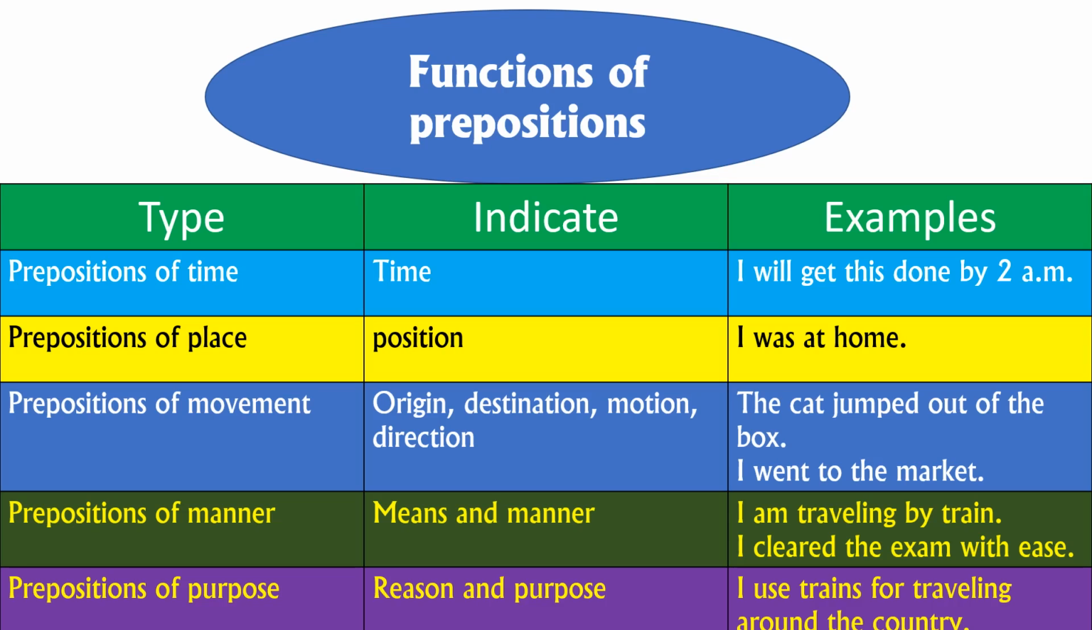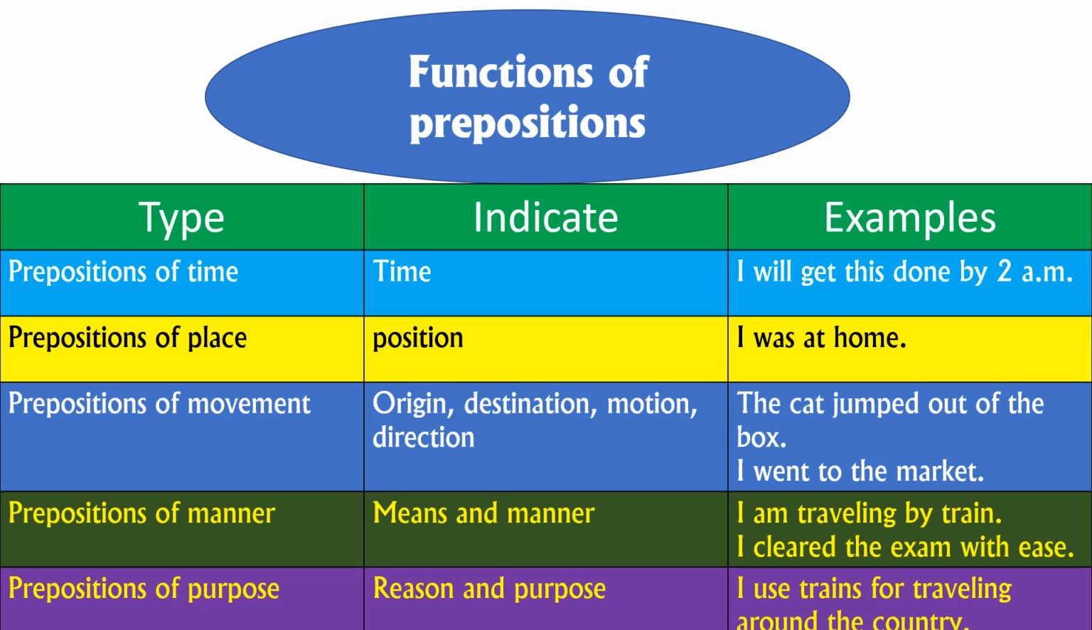Preposition of place. Preposition of place in the sense it is mentioning the position. So position in the sense I was at home. At is a preposition, it is mentioning the place. So that is called preposition of places. Preposition of movement. When we are giving the movement, it is called preposition of movement. So origin, destination, motion, direction, these are called prepositions of movement. Examples: the cat jumped out of the wall. I went to the market. So these are called preposition of movement, right?